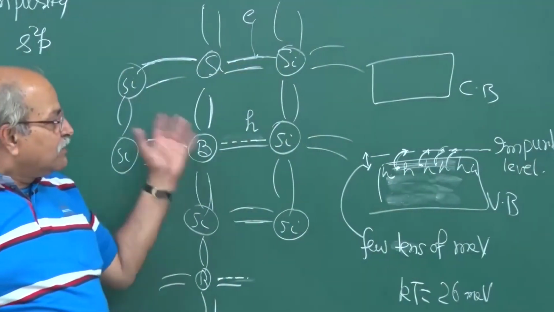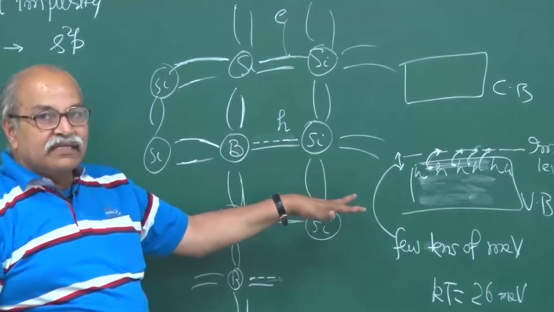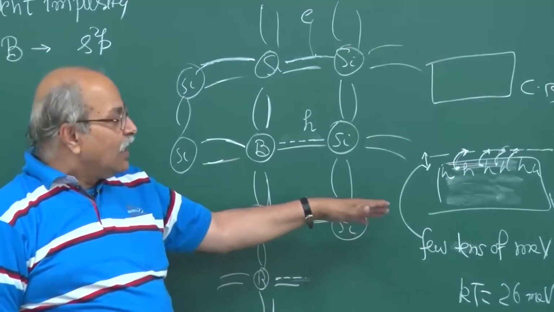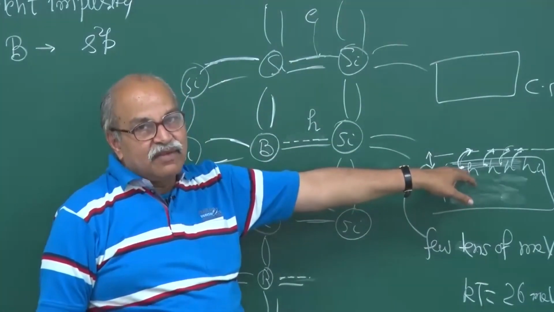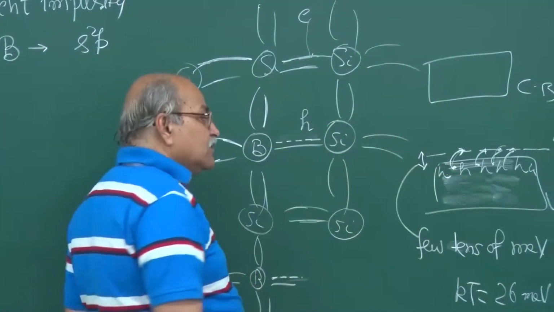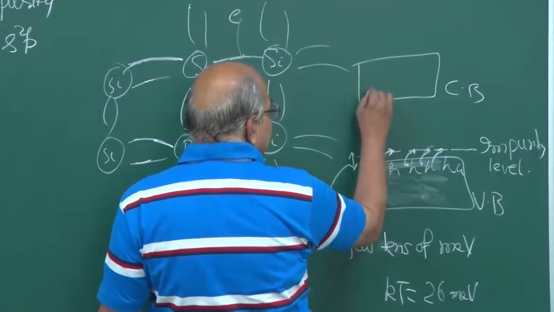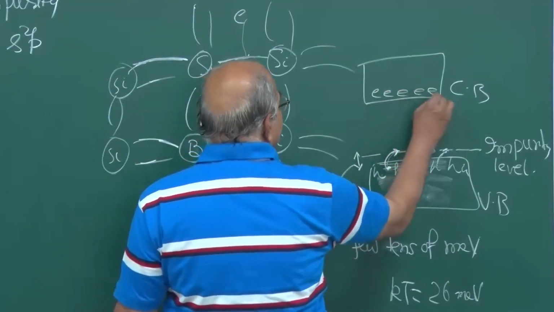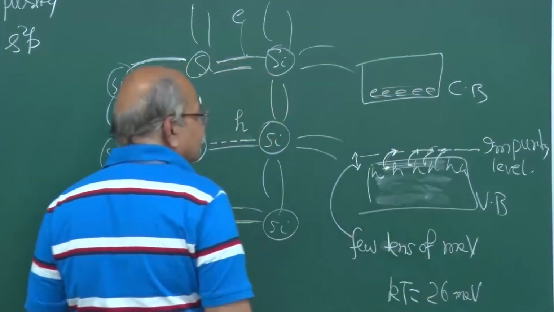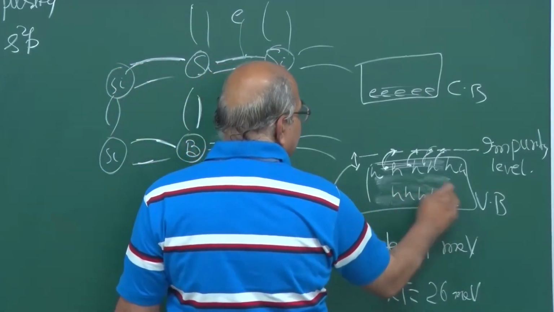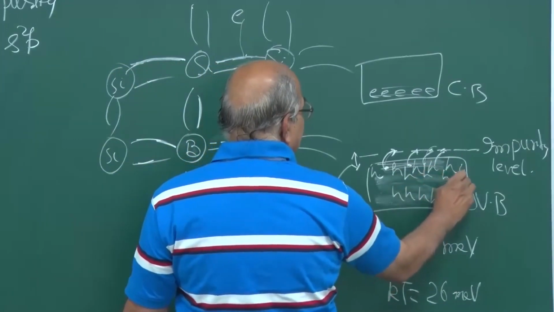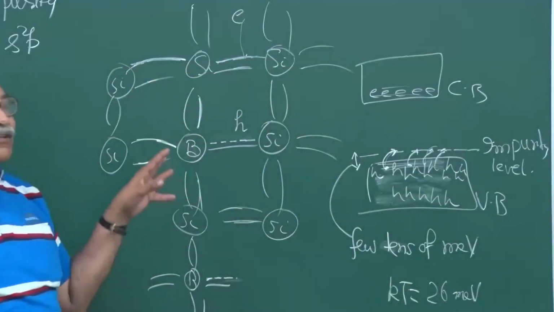So by putting this trivalent impurity in silicon, you are creating many new holes in the valence band. To start with, there were some quantum states filled by electrons in the conduction band, and corresponding holes were there. But now you are putting many more holes through this doping.